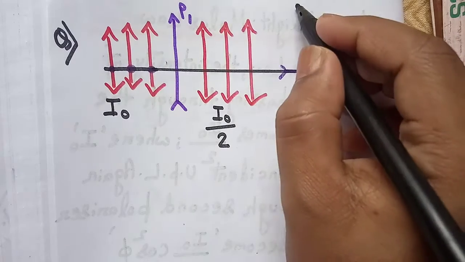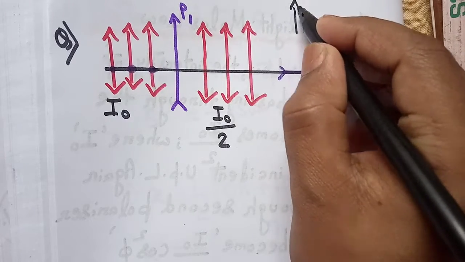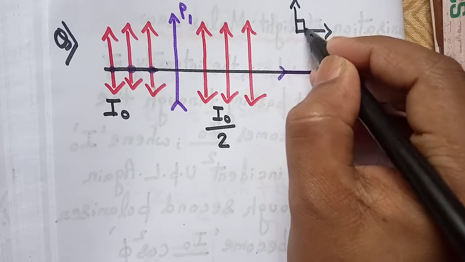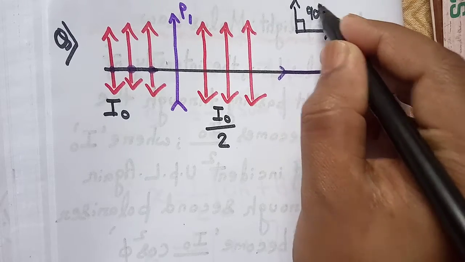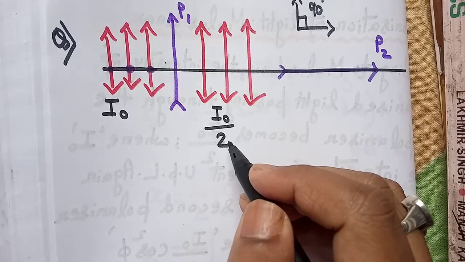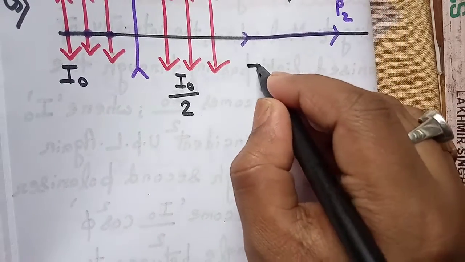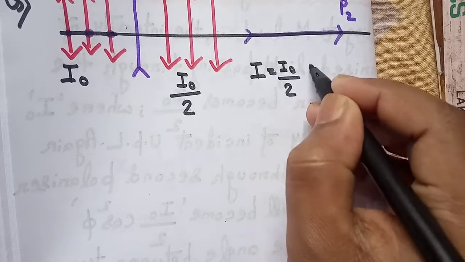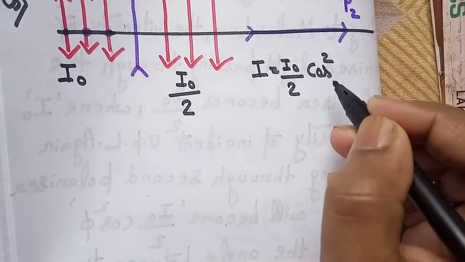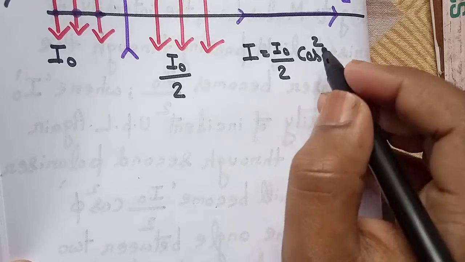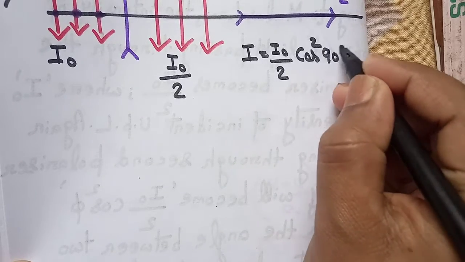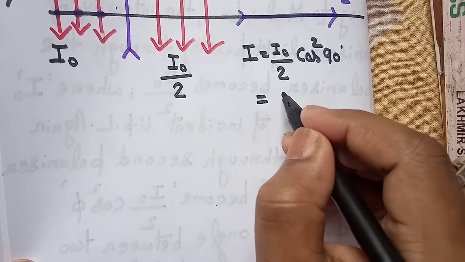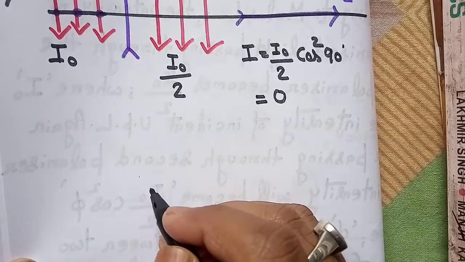So what will be the angle? This is the vertical axis and this is the horizontal axis. What is the angle between these two? That is 90 degrees. According to Malus law, the intensity will become I naught divided by 2 cos square, and the angle between the two axes is simply 90 degrees. All of you know that cos 90 is 0. So the intensity will become 0.